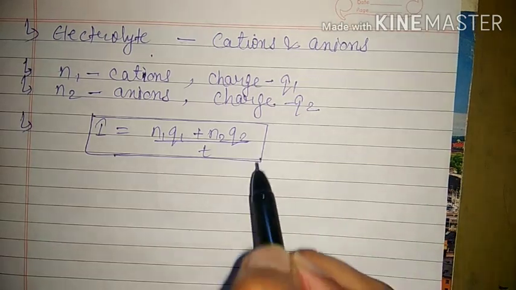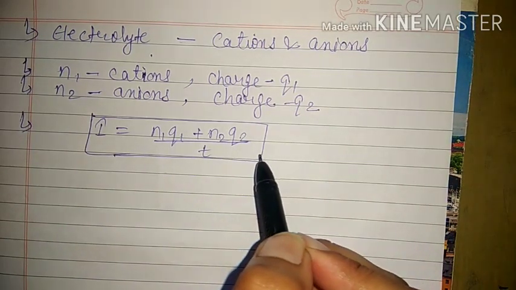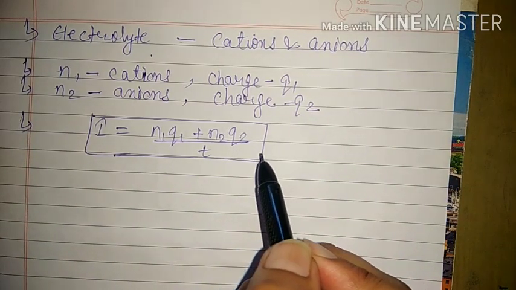So this will be the total current flowing through that particular electrolyte.